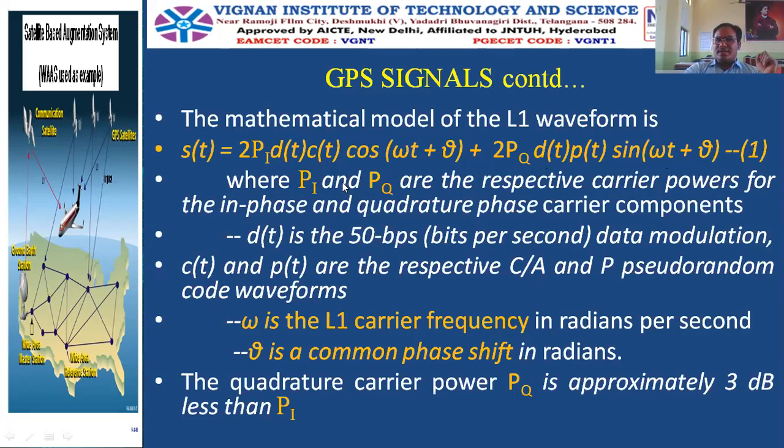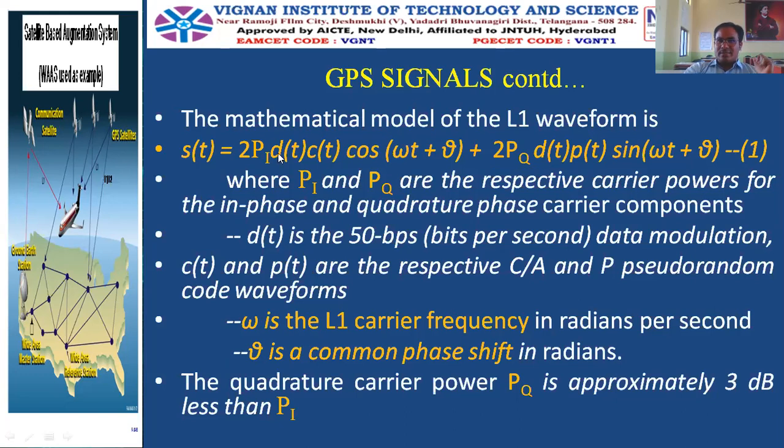Where Pi is the carrier power of the in-phase component and PQ is the carrier power of the quadrature phase component. And d of t is the modulating signal, that is the 50 bits per second data signal, C of t is the C by A code, and P of t is the P code. These two are the pseudo-random noise codes.